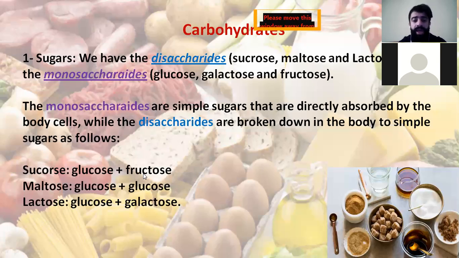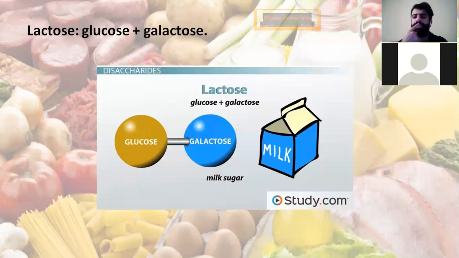Let's move now to lactose. Lactose is the sugar that you taste whenever you drink milk. They call it milk sugar. Lactose is composed of glucose, a monosaccharide, connected with another sugar called galactose. The sugar that's found in milk gives a sweet taste when you drink milk. This is the lactose. From now on, you have to know that lactose is glucose plus galactose.